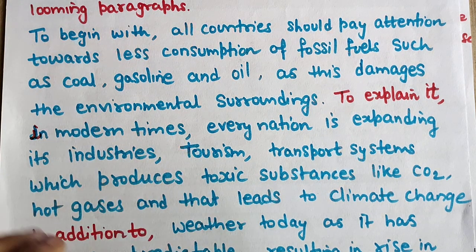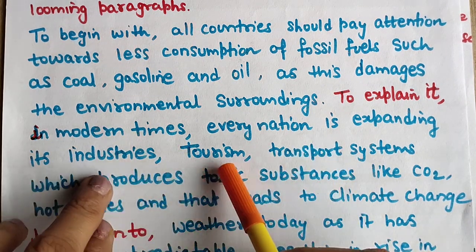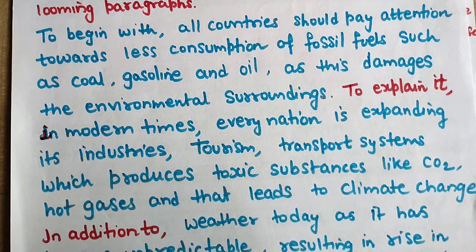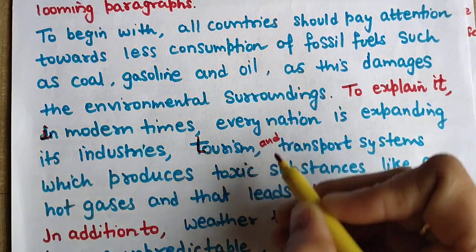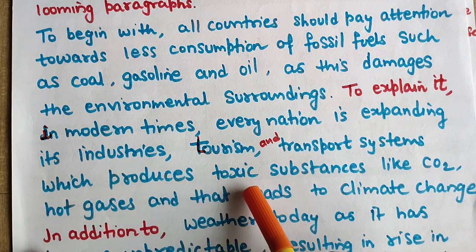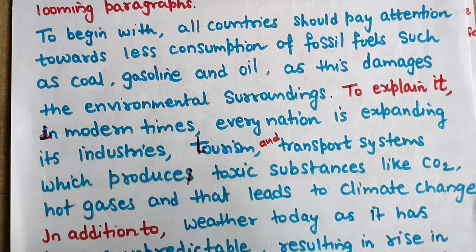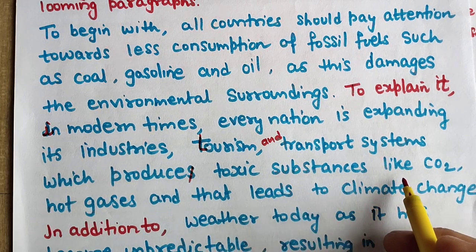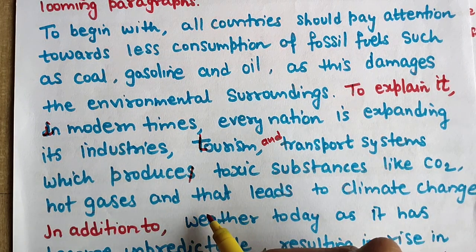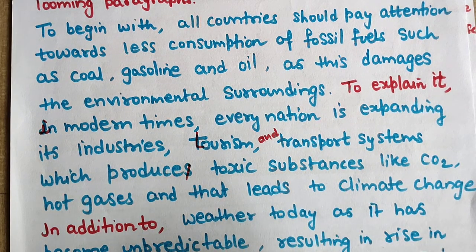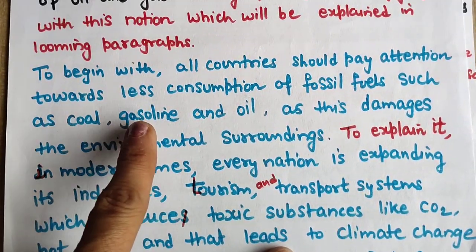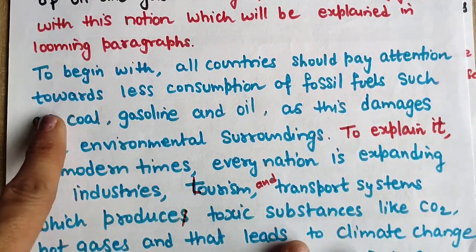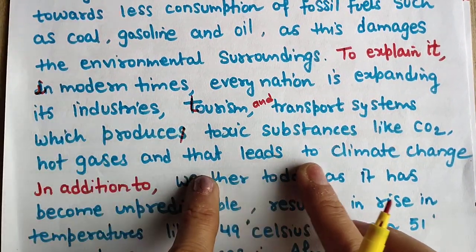In modern times, every nation is expanding its industries, tourism, and transport systems, which produce toxic substances like carbon dioxide and hot gases that lead to climate change. So first I have announced the point, I have explained the reasons, and then its result: that leads to climate change.